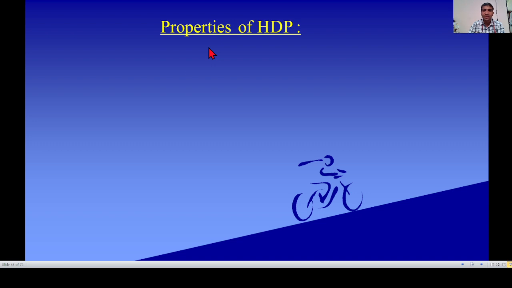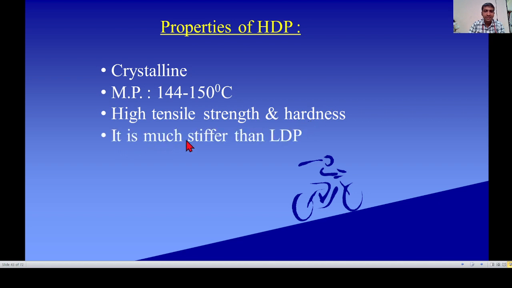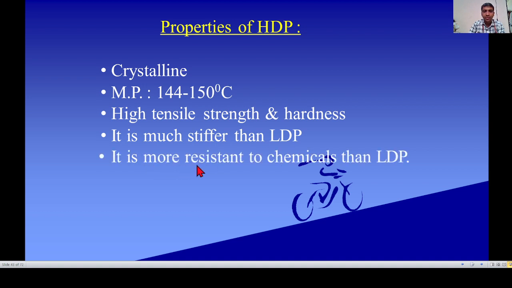Next, properties of high density polythene. It is crystalline. The melting point of high density polythene is 144 to 150 degrees Celsius. It has high tensile strength and hardness. It is much stiffer than LDP, low density polyethylene. It is more resistant to chemicals than LDP.